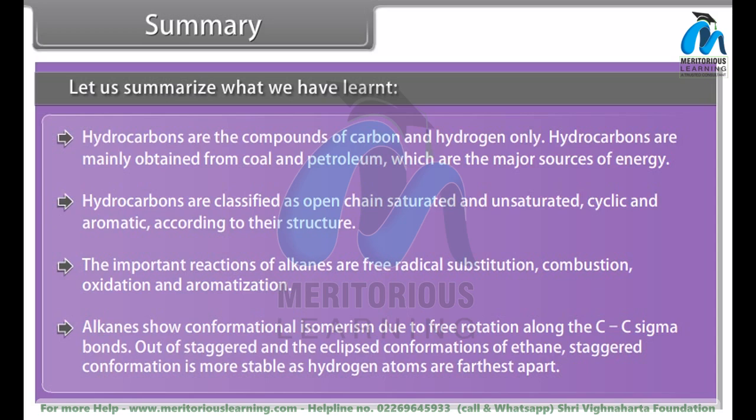Alkanes show conformational isomerism due to free rotation along the C-C sigma bonds. Out of staggered and eclipsed conformations of ethane, the staggered conformation is more stable as the hydrogen atoms are farthest apart.